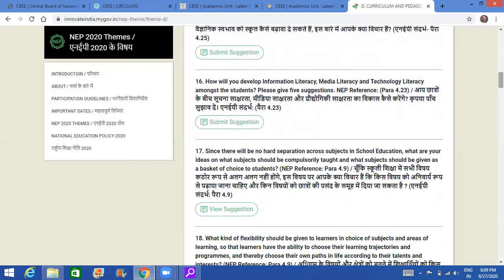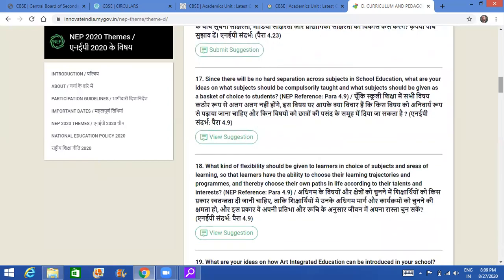And then there is no hard separation across the school education. You are aware कि अभी क्या है, music is considered co-curricular subject now. All that is going to be integrated. Music, art, painting, clay modeling, ये सारे जो हैं हमारे core subjects जो मानते हैं, English, Math, Science, SST के साथ हम incorporate करने जा रहे हैं. So what is the meaning of no hard separation? It means that all are going to be integrated.